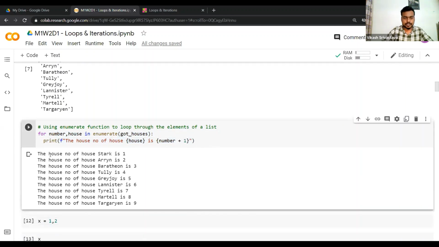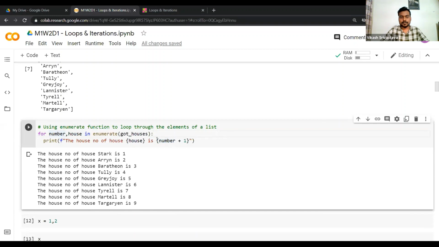So as you can see, the house number of house Stark is 1, because in the first iteration number is taking a value 0, because that is the index of the first element. But here we are adding 1 to this number, so that's why instead of 0 we are getting 1 here. For the second element, it prints the house Aaron, and in the second iteration number is taking the value 1, because that is the index of the second element in Python. And then I can add 1, so it prints 2 here.